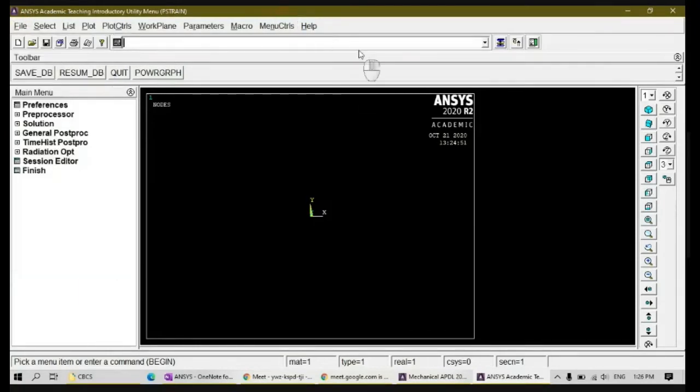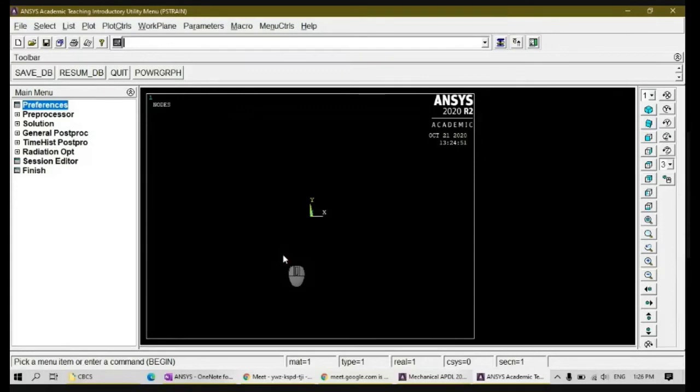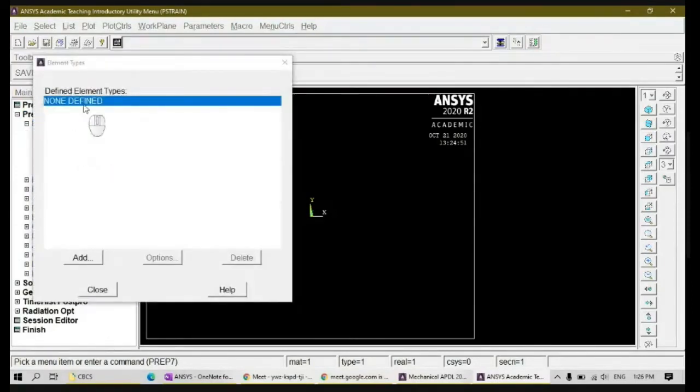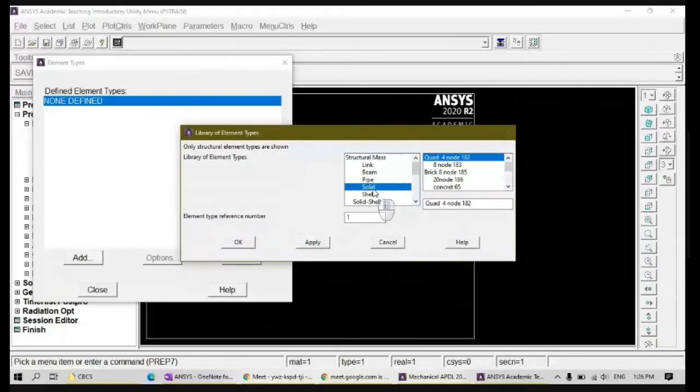Next step is you go for preferences, click preferences, choose structural, then click OK. So this is only to identify, just to shortlist the number of toolbars which are opening. Next, preprocessor, element type, add. So go for add. Here you have something called solid. Now we are dealing with quad noded elements, so 2-dimensional elements. So you go for solid.